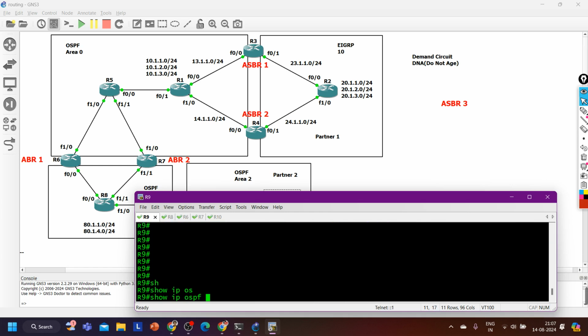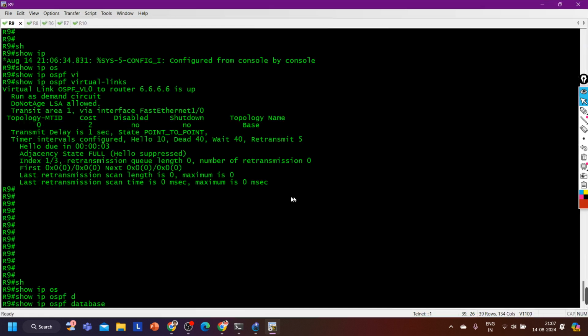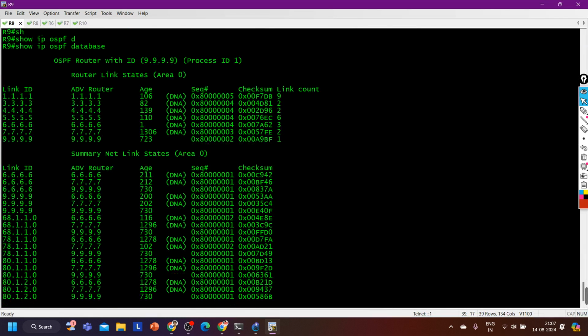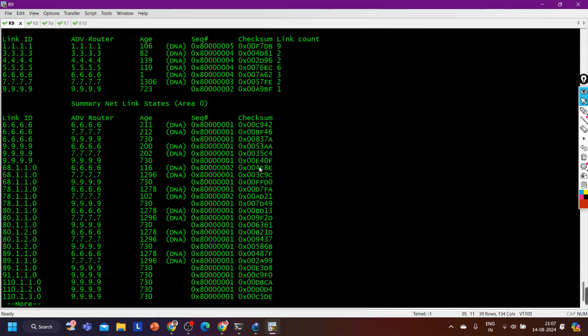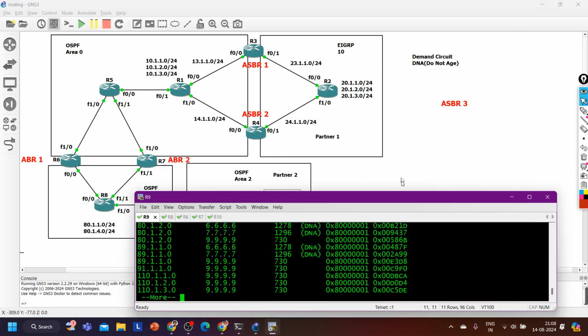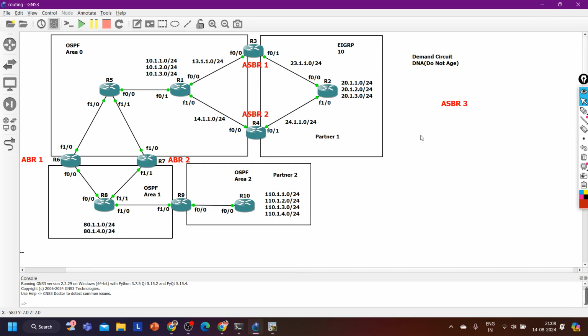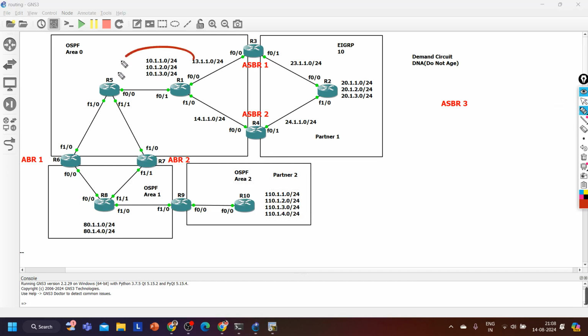Now, show ip ospf database. See the database of router 9. Now it is generating LSA 3 for which area? For area 0. And see how router number 9 has learned these prefixes, guys.